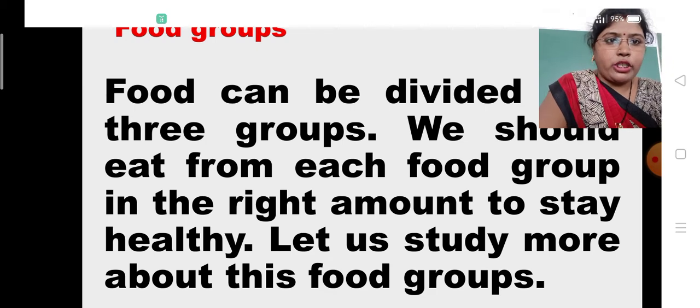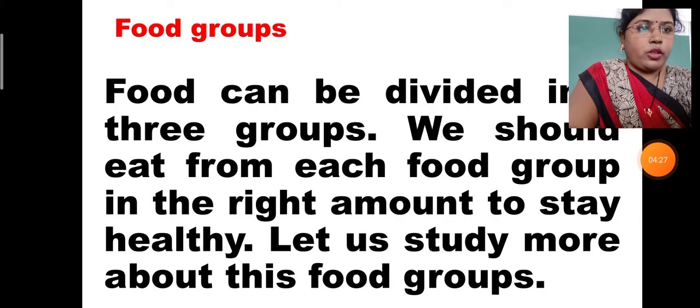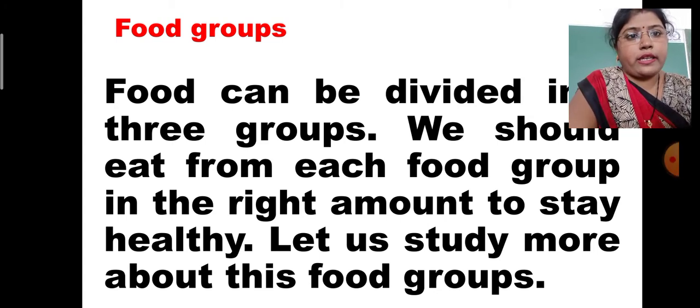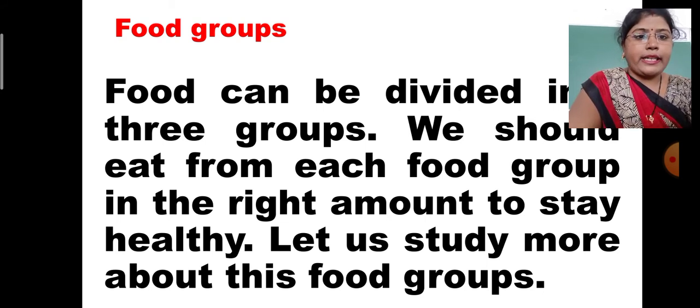What is meant by eating from each food group? From each and every group we have to take some vegetables, fruits, whole grains or dairy products, whatever there is. We should select from each group in the right amount, that means the perfect amount. It is not like we select one thing and eat it in a large amount, that is not good. We have to take everything in the right, perfect amount, to stay healthy, fit and fine. Let us study more about these food groups.